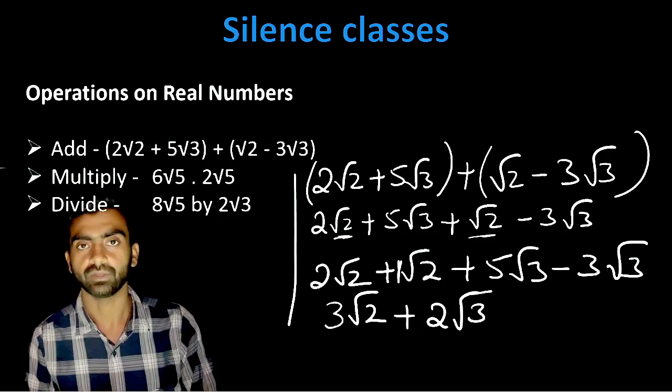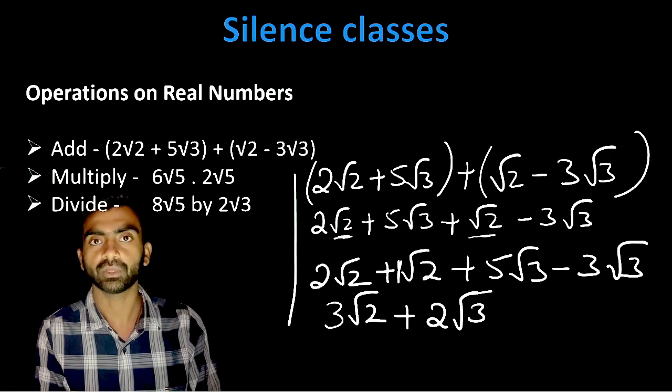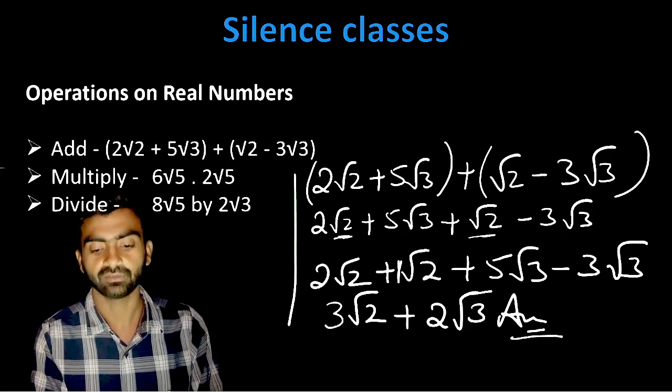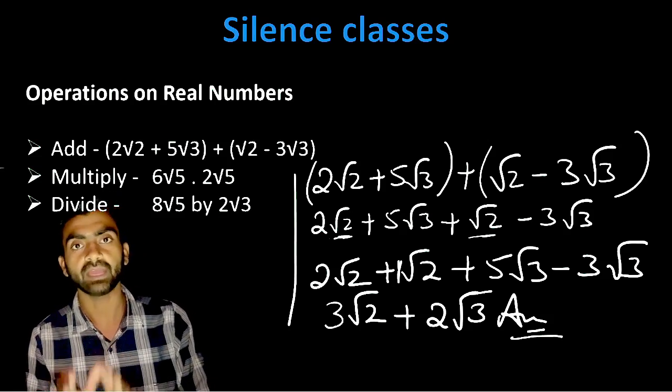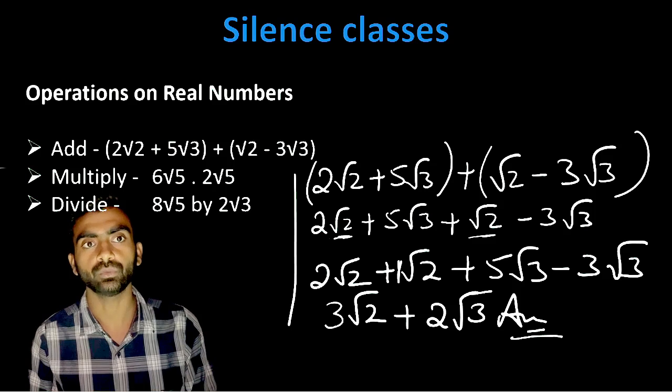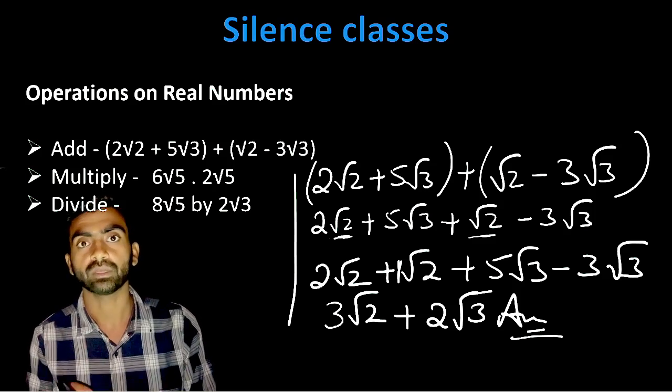2 root 3. And we cannot solve it further because the numbers which are in roots are different. So this is the answer. Be very careful. You have to check first of all the numbers which are in roots. The numbers which are in roots should be equal, or you can say the same.